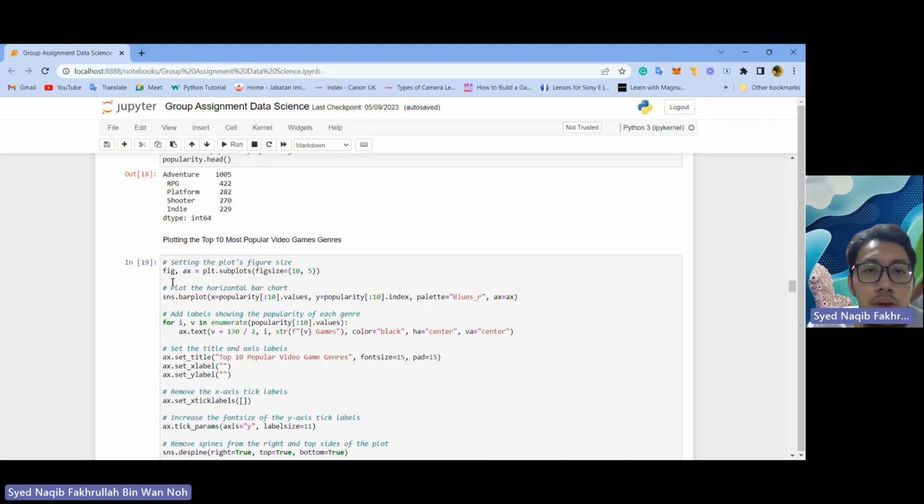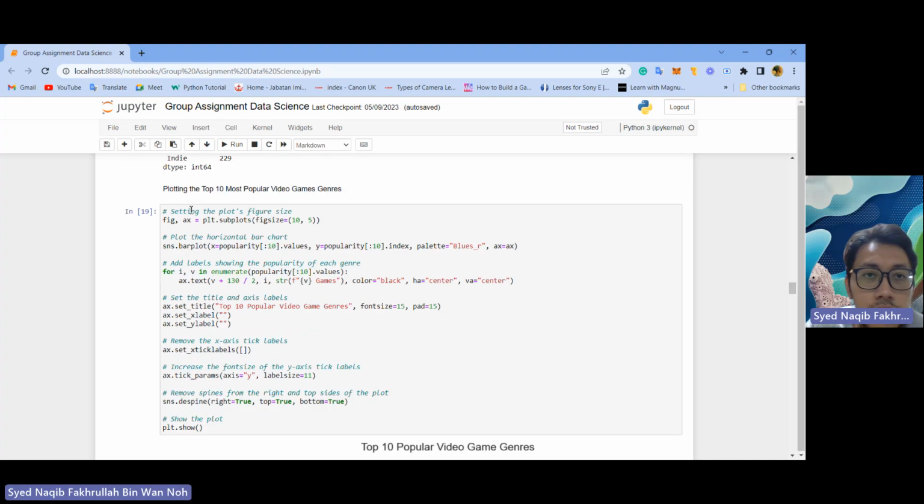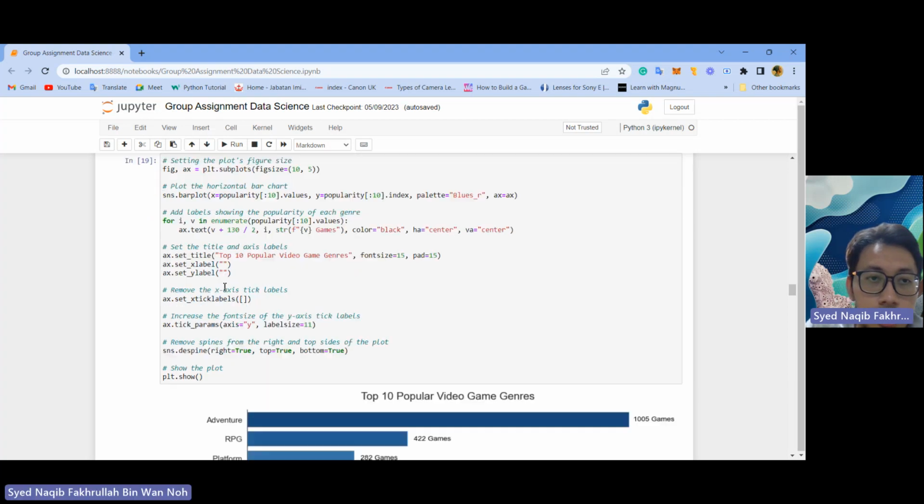Plotting top 10 most popular video games genre. So we need to set the plot's figure size. You can use 10, 5, plot the horizontal bar chart, change the color of the plot, and then we add labels showing the popularity of each game, for i, v in enumerate popularity, 10 values. Then we remove the x-axis, increase the font size of the y-axis, remove spines from the right and top sides of the plots. We can use sns.despine, right equals to true, top equals to true, and bottom equals to true. Then we need to show the plot.